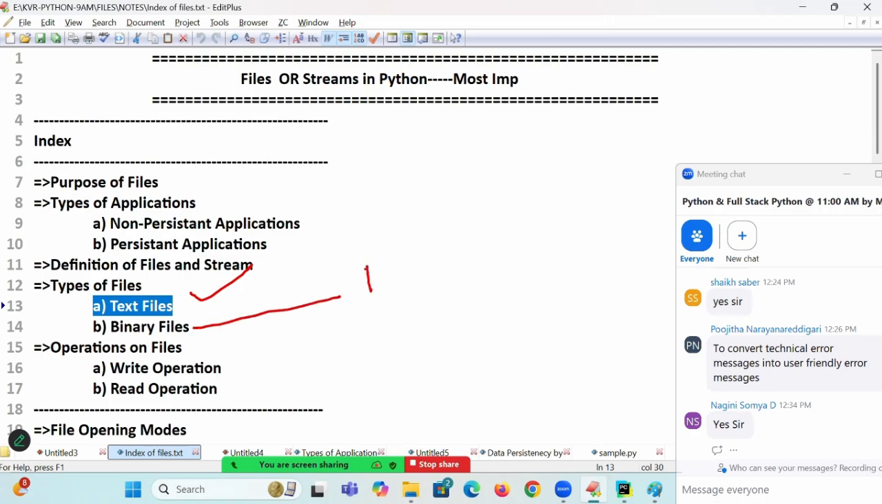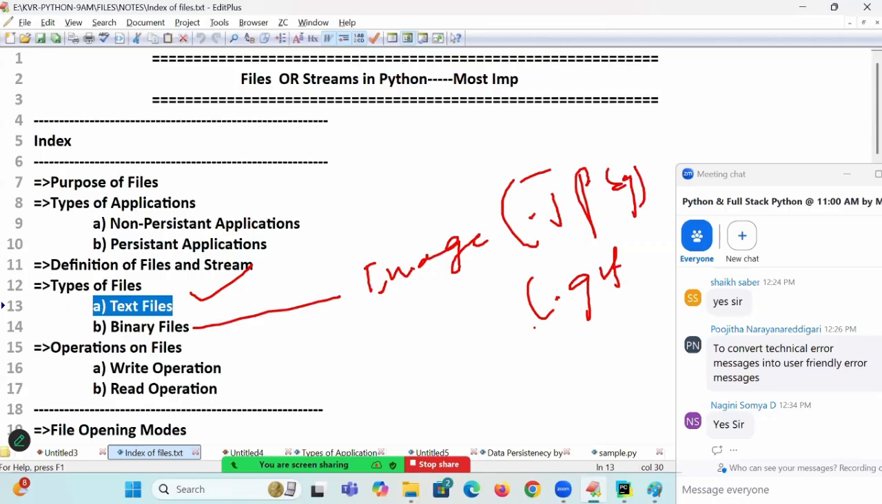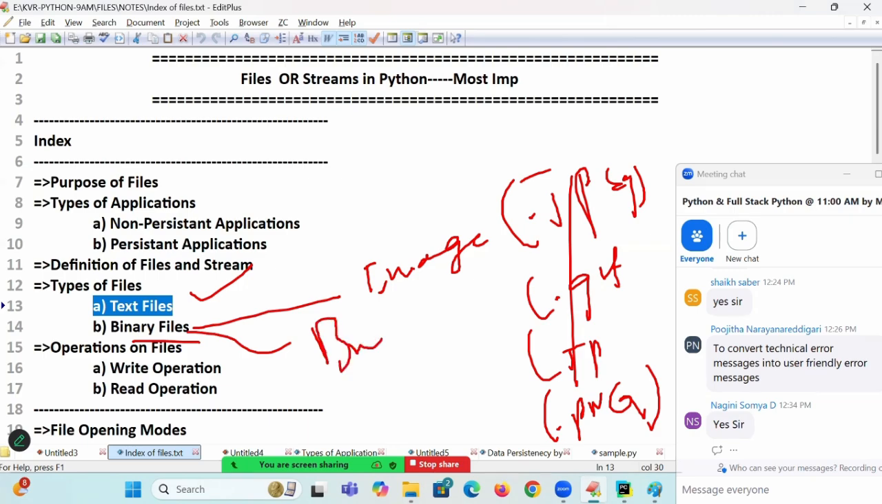Now binary files. Take all images: .jpeg, .gif, .jpg, .png. Have you heard about these? These are all called images. Your picture, your passport size photo, if I store it on my laptop, is called which file? Binary file. That contains the data internally in binary format.